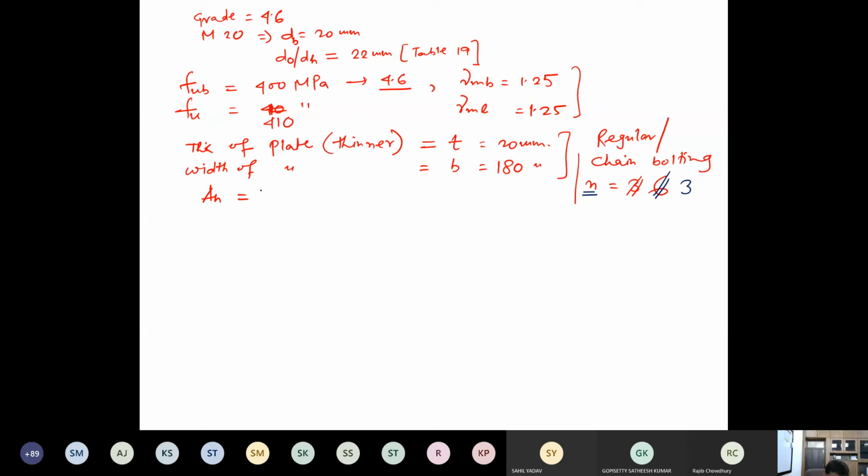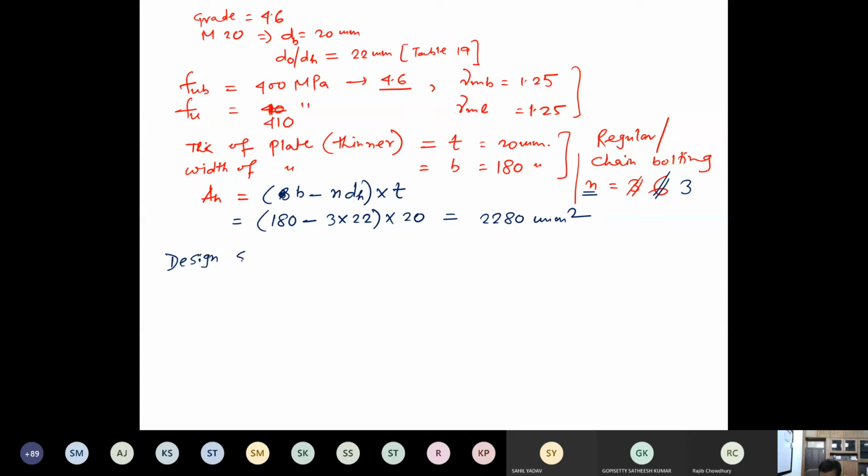What would be the AN? AN would be equal to b, capital B you can consider, or I think I have mentioned the small b, minus n times dh times the thickness of the thinner plate. So how much was it coming? 180 minus 3 times 22 times 20. You may calculate, I have already calculated it over here: 2280 millimeter square.